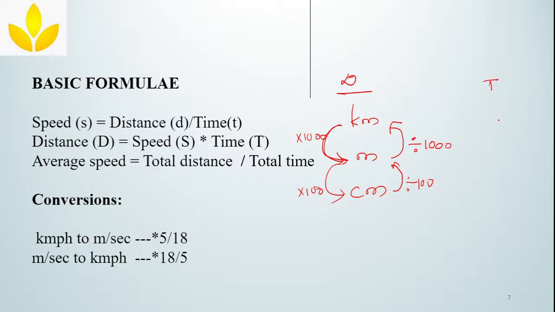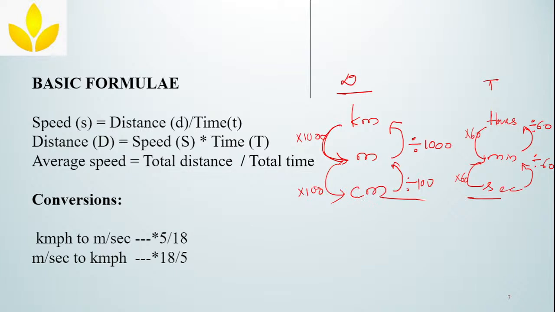Similarly for time. How will you represent time? Usually we represent in hours, minutes and seconds. Correct? So if you are converting from hour to minute, multiply it by 60. Minute to seconds, multiply it by 60. Seconds to minute, divide by 60. And minutes to hours, again divide by 60. Clear? How are we going to use this? We can see it in the problems. This is a little amount of basics related to time, speed and distance.